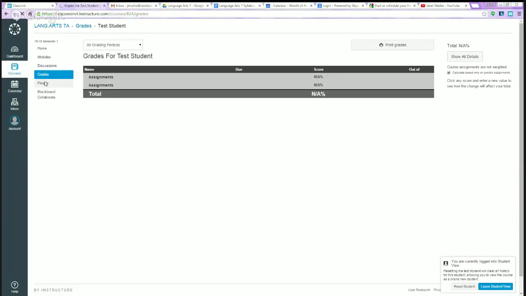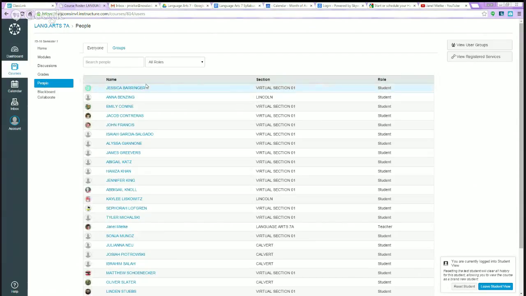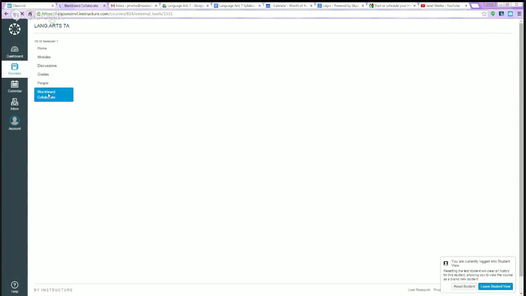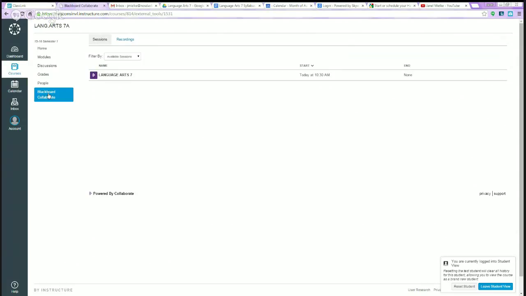If you're wanting to find a student in the class, you click on the People tab, and all of the students will come up in that tab, and you can go ahead and email somebody that maybe you're trying to find. And then this is the link that you're going to use to get into class this year. So this is kind of exciting for those of you that are returning. There's now a Blackboard Collaborate link right in the course. So you'll click on that, and then I believe you click here to take you into Language Arts 7 when you have to come to class each Tuesday and Thursday.